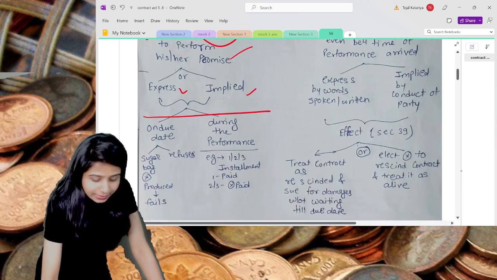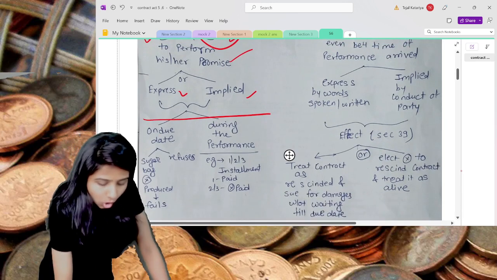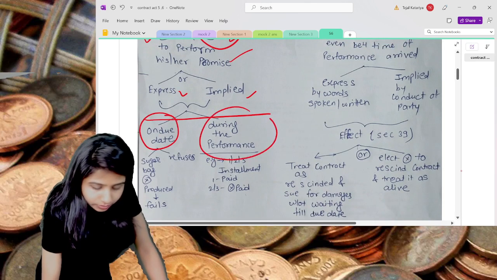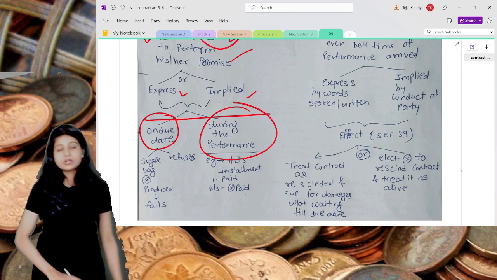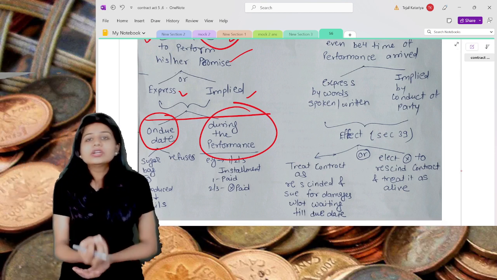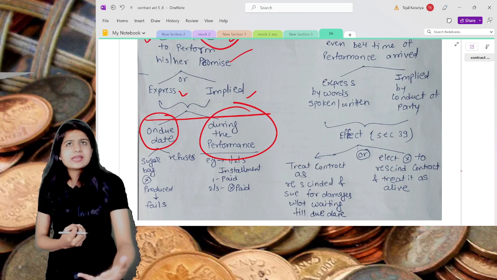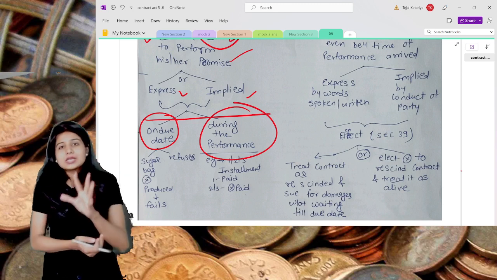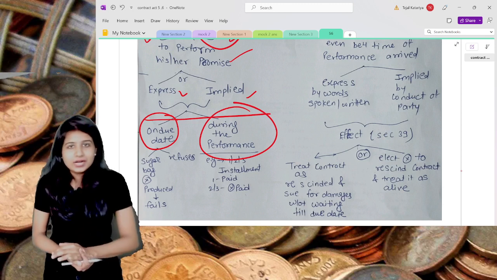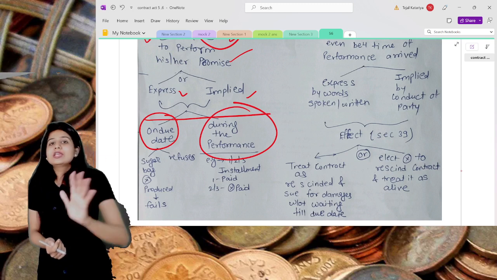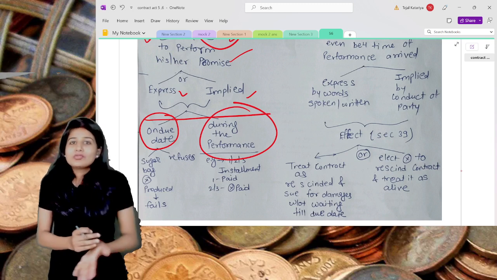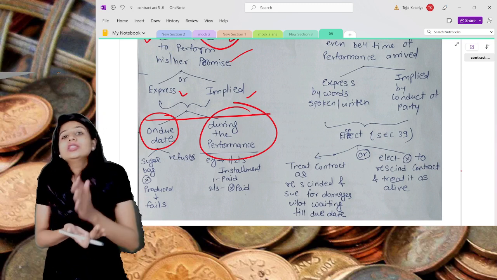Now understand, this actual breach can be on the due date or during the performance of the contract. On the due date means what? Let's take an example that the 14th of Feb is your due date, and on the due date someone says no to you. This is the actual breach on the due date.